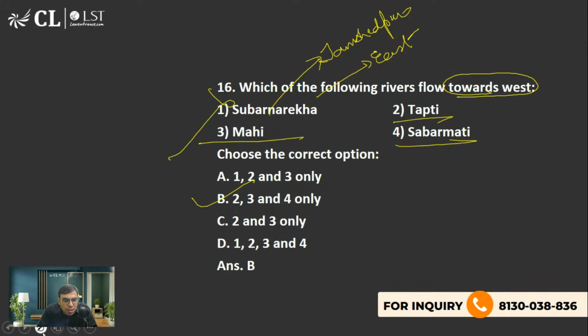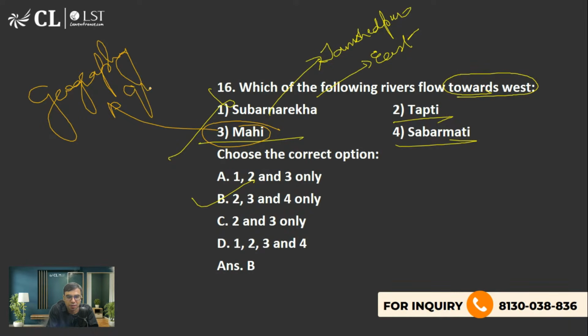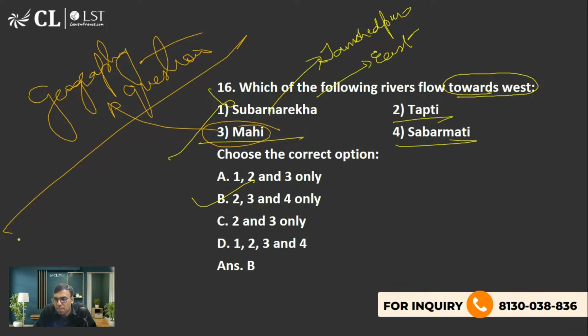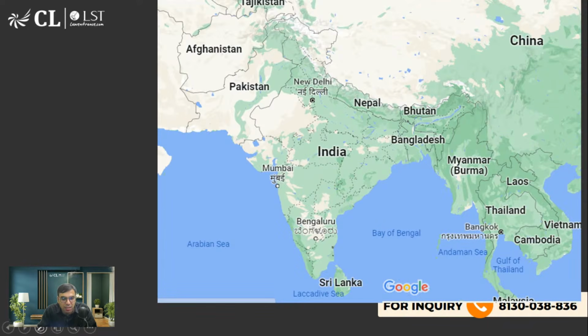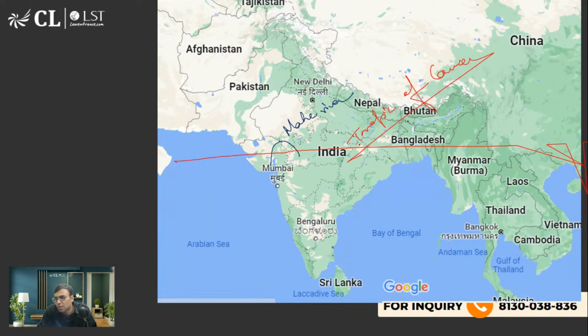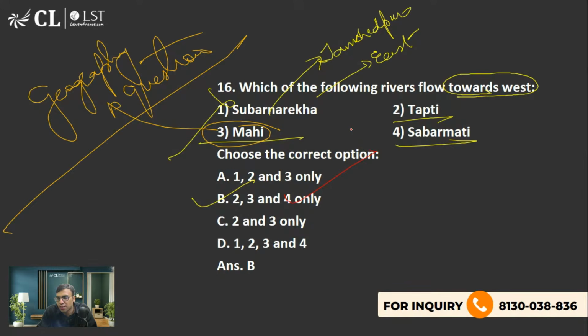Why is Mahi river so famous? There is one very famous geography question based on this. What is that question? The question is: name the river in India that cuts the Tropic of Cancer twice. Mahi river. The Tropic of Cancer passes through it like this. So Mahi river cuts the Tropic of Cancer twice. That is what you should know. So B is the right answer to this question. Yes, CLAT aspirant, you are right.